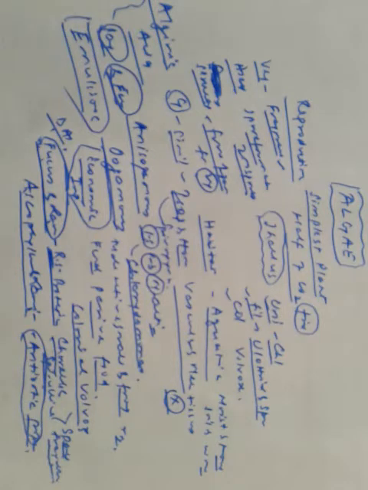Now we know that algae has been classified into three categories. What are those? Chlorophyceae, Phaeophyceae and Rhodophyceae. Chlorophyceae means green algae, Phaeophyceae means brown algae, and Rhodophyceae means red algae. So let us discuss the differences between the three of them.